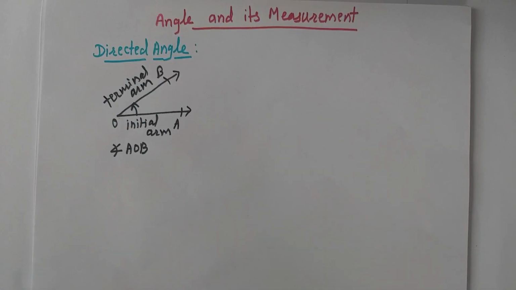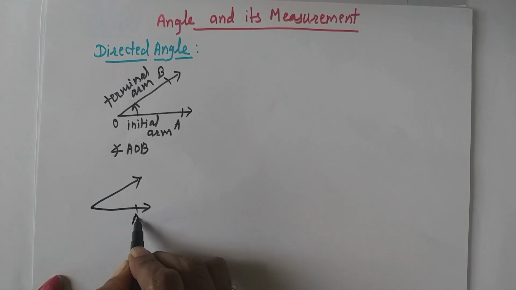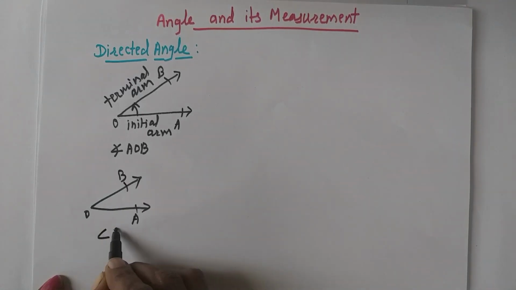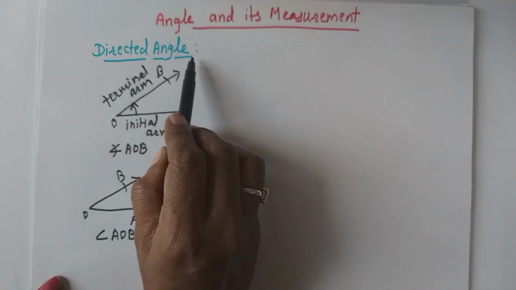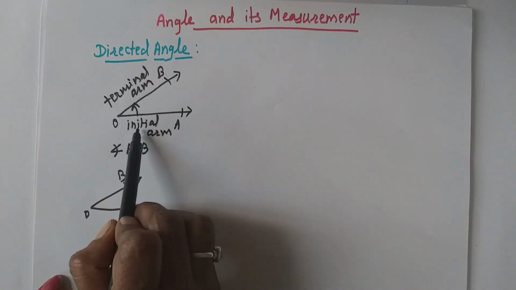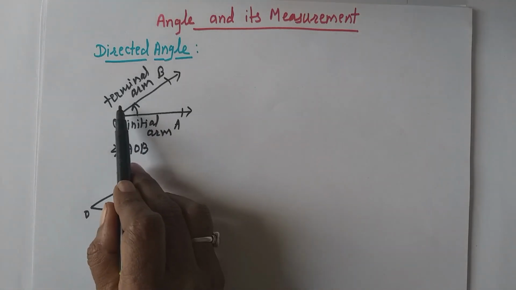In our normal cases, if we draw the angle AOB like this, it is written simply angle AOB, and in such cases direction of rotation is not given, but in directed angle direction of rotation is given. Therefore we got two rays, that is initial ray and terminal ray.